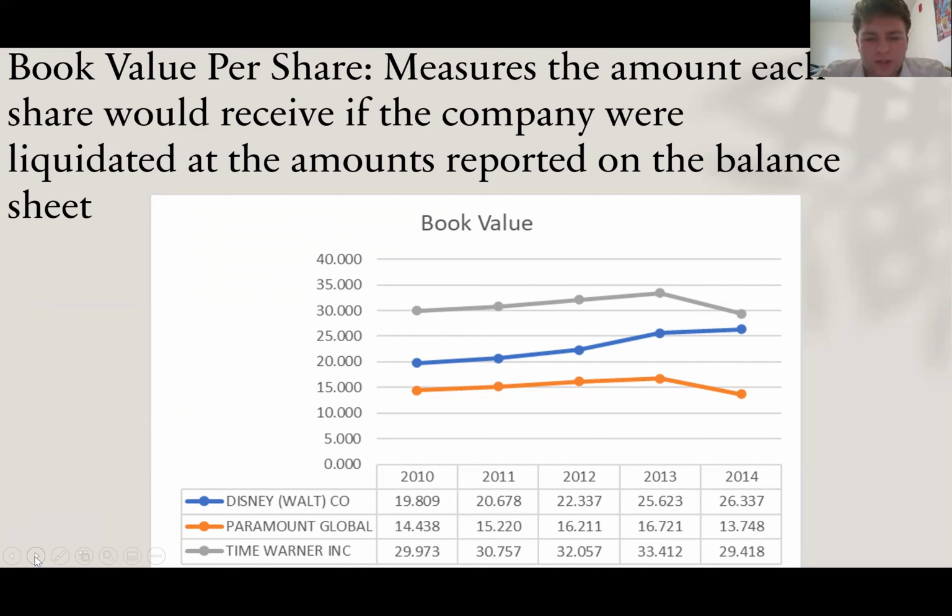As you can see with this graph, Time Warner saw an increase from 2010 to 2013, with a major decrease in their book value per share from 2013 to 2014. And once again, Disney and Paramount seem to mirror one another up until 2012, where Disney is still continuously increasing their book value per share from 2012 to 2014. However, Paramount increases from 2012 to 2013 slower than Disney does, and from 2013 to 2014, they decrease along with Time Warner.